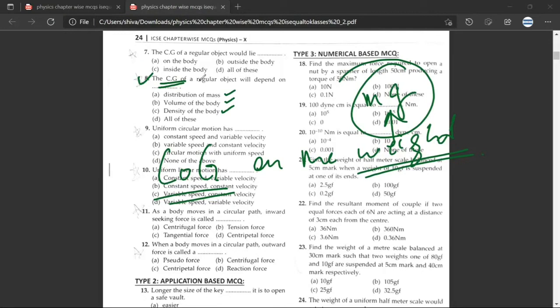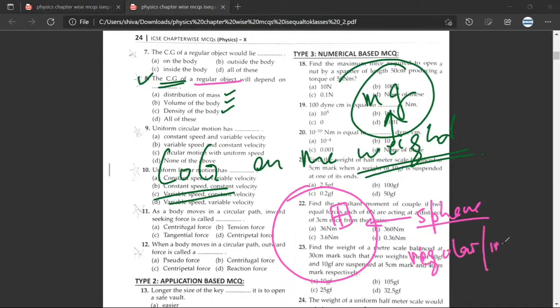Now, what does a regular object mean? Just try to understand. Look at this sphere. Now, this sphere can be regular or it can be irregular. Have you understood? Yes, sir.